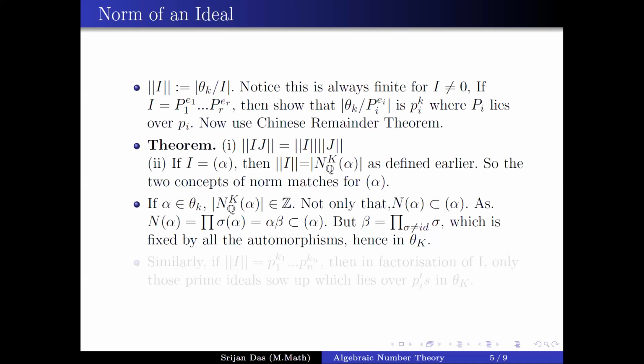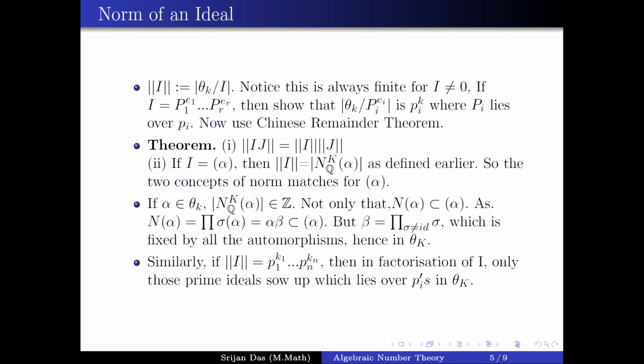That's also obvious, because if you take the other embeddings, beta is the product of sigma of alpha, where sigma is everything except the identity. Now if you apply the Galois automorphisms which are non-identity, that just permutes the order of this product, so it is still going to be beta. And if you apply the identity, beta is just beta. So it is fixed by every Galois automorphism, so beta is going to be in O_K. That's how you can say that the norm of alpha will be inside the ideal alpha.